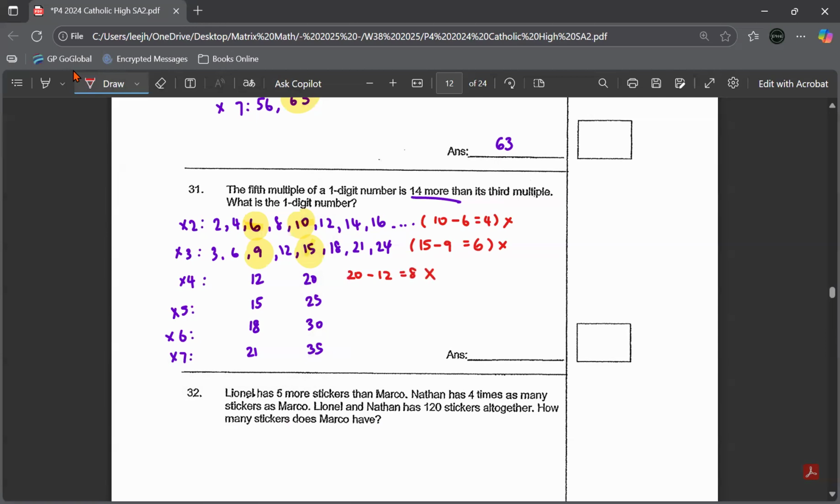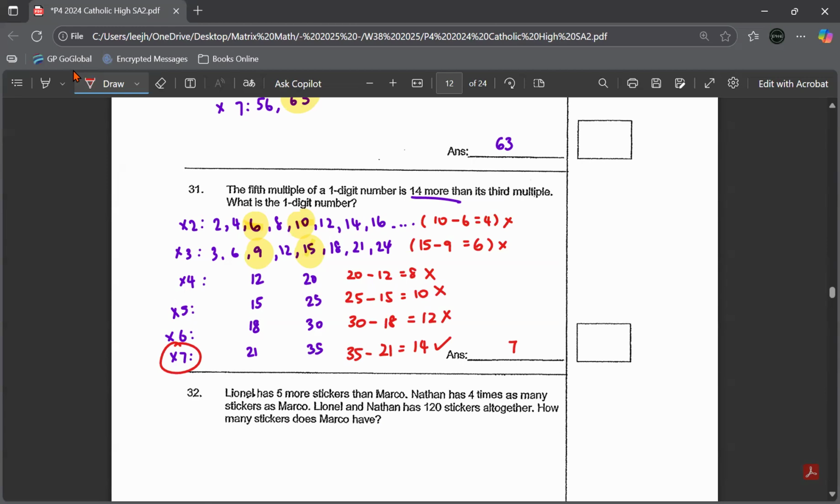No. This will be 25 minus 15, 10. No. This one, 30 minus 18 is 12. No. This one, 35 minus 21 is 14. So what is the one-digit number? It is number 7.